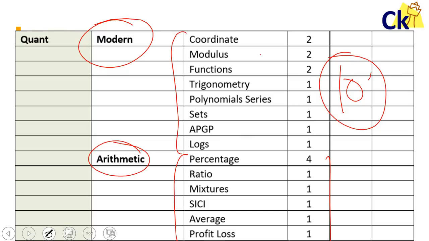Quant, especially for those who are scared of quant: for every chapter, go and tick mark every question of that chapter. You have to look at the solution, no problem. But I can promise you that if you are able to do every chapter, fine, even if you mug it up, we know how to rectify things as Indian students. With the promise that tomorrow if you see the same question, you should know how to solve it. That's all I need from you, and you can clear the cutoff.